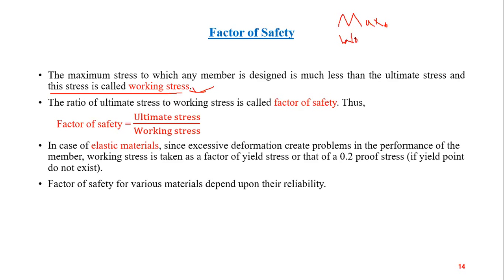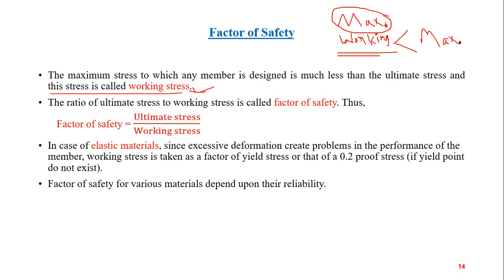So maximum stress is the maximum stress which a material can bear. Okay, and working stress is that for which the material is designed, and this working stress is always less than the maximum or ultimate stress.